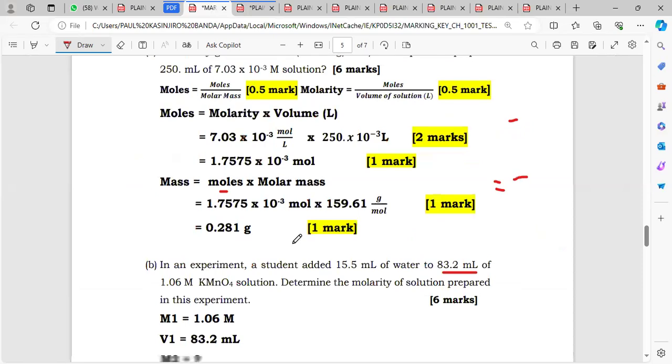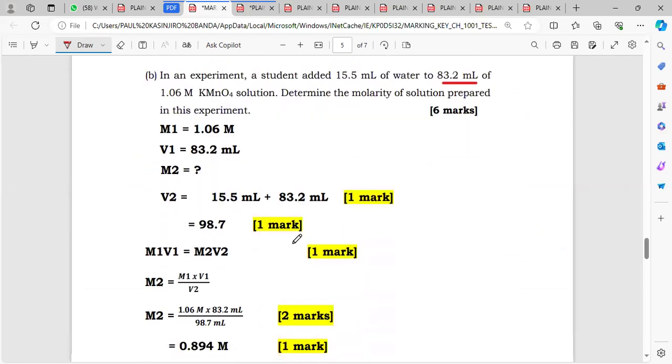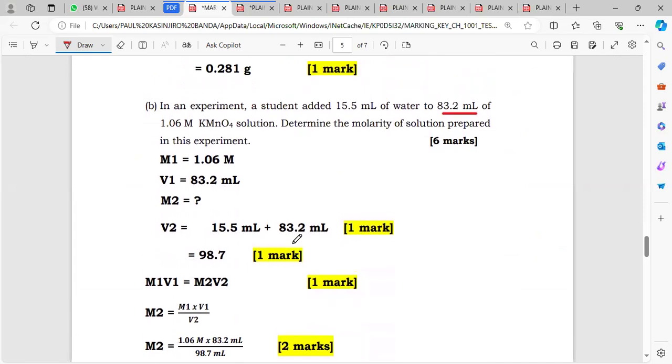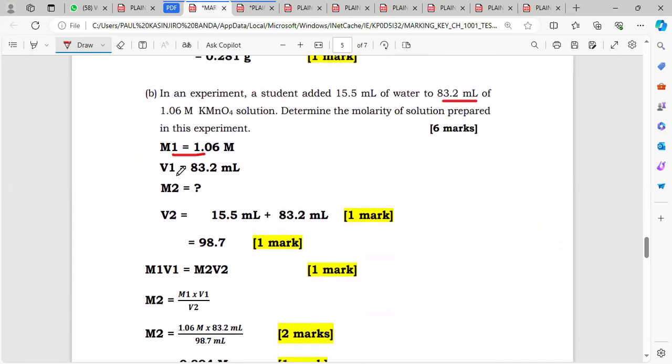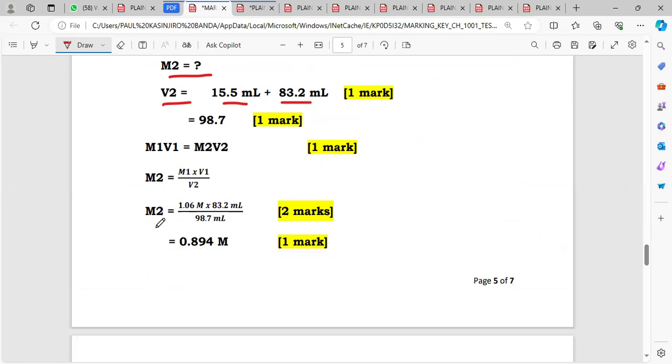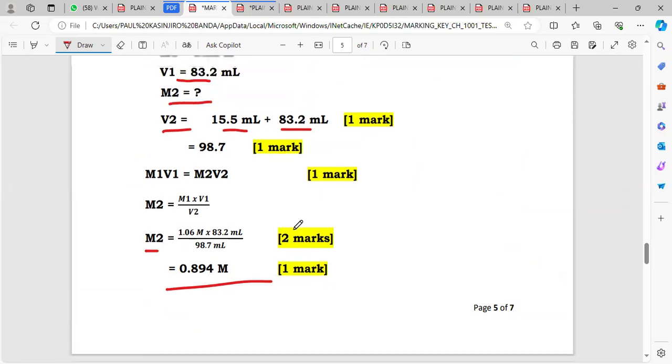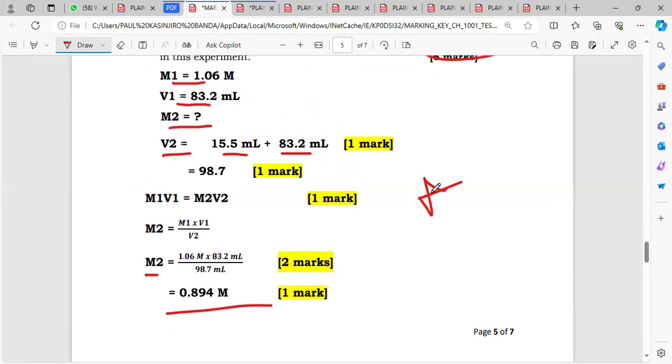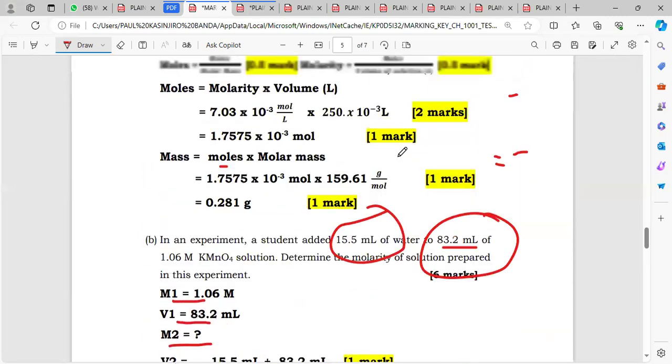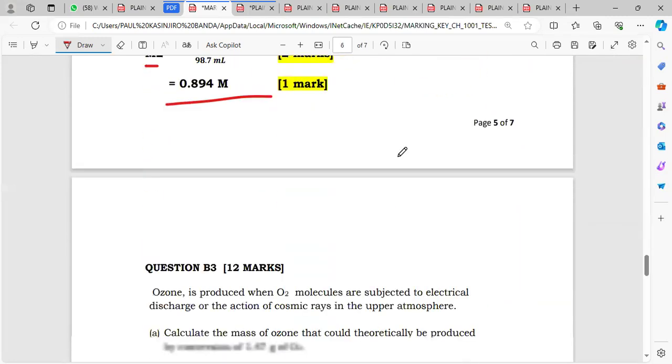So we can check what they found there. Yeah, you can see that whatever they found is the same. So the M1 is that, V2 is that, M2 is what we are finding. For the V2, you add what was added plus the original volume, which is 15.5 plus that, you get that. Then you divide there, you find your unknown, your M2, which is 0.89 molarity. So that's how you solve that question. Okay, what is remaining here?